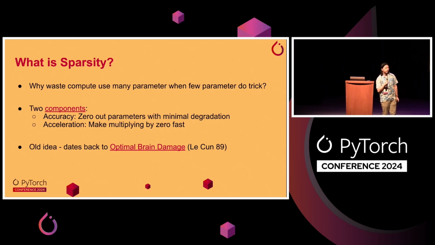And this is a really old idea. It dates all the way back to 1989 with this Yann LeCun paper. But I think it's particularly interesting now because of the rise of these large Gen AI models that have billions of parameters, so we have a lot of options to pick from for things to remove. And also, these models require a large amount of compute and memory, and we can reduce that overhead with sparsity, which makes it attractive.